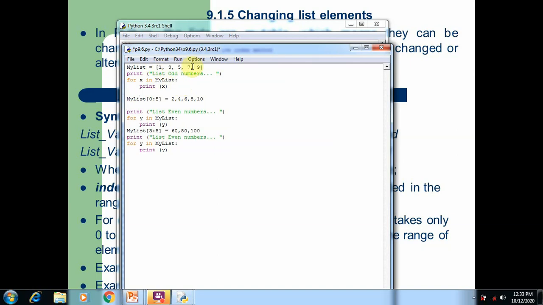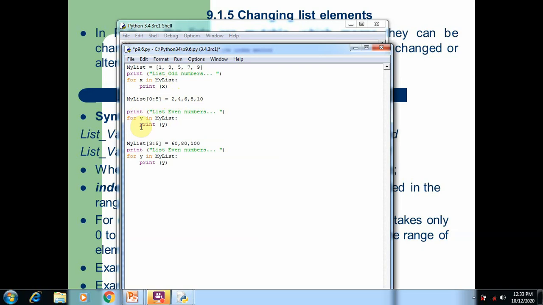After using my list 0 is to 5, so 0 is to 5 means starting from index number to index number, from this index number to this index number. Then the new values are given here. These new values are added and replaced with the existing values. After changing the existing values, we try to print the content.